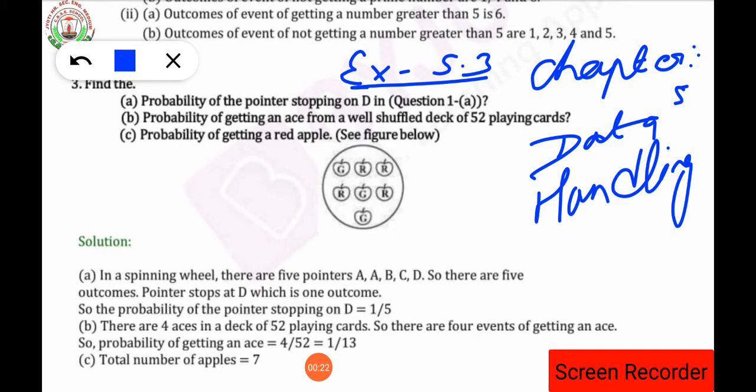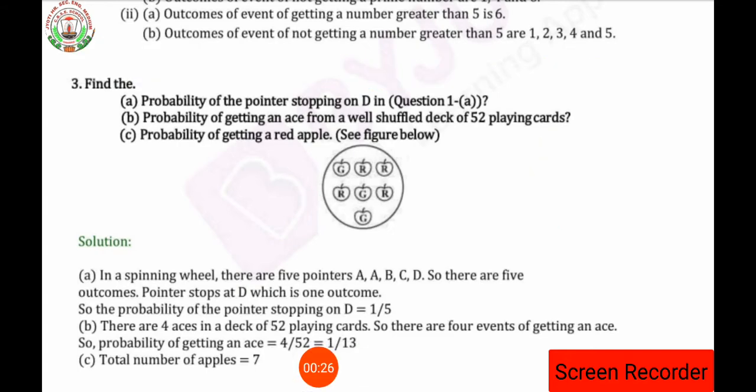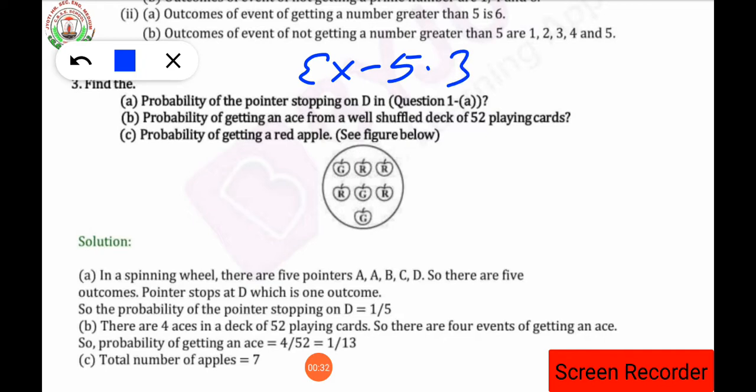Okay. So dear student, we are going to see exercise 5.3 question number 3. In the previous video, we had already completed question 1 and 2 from exercise 5.3, isn't it? Now let's see what is asked in question number 3 from exercise 5.3, chapter 5, data handling. Find the probability of the pointer stopping on D in question 1.